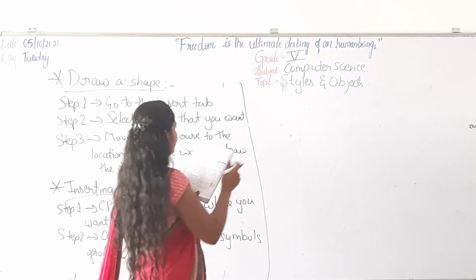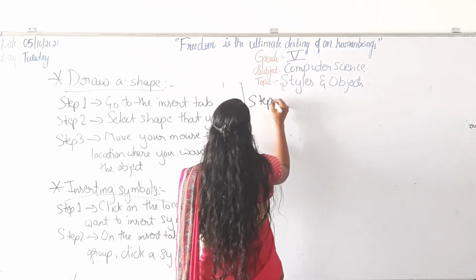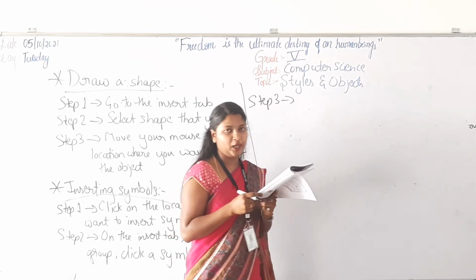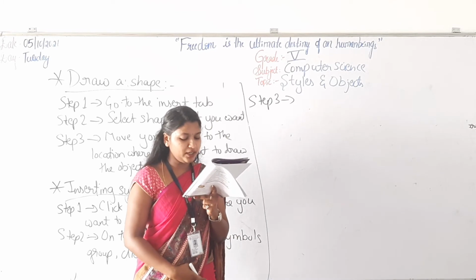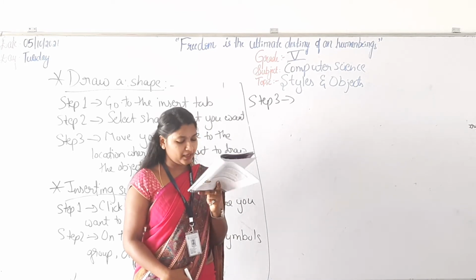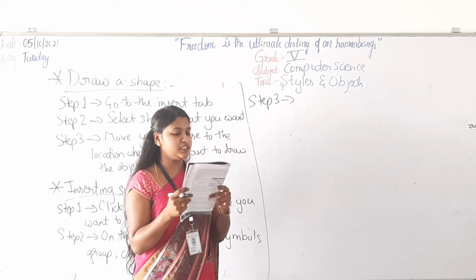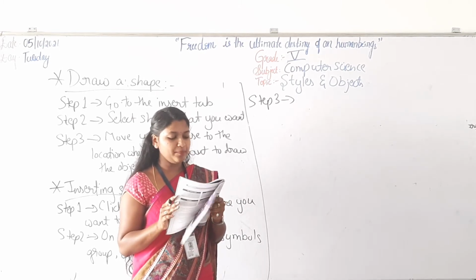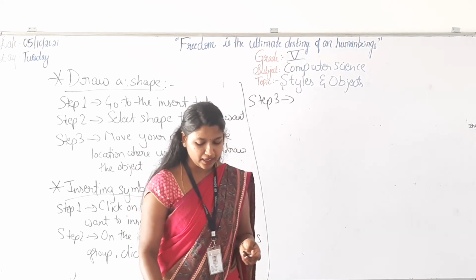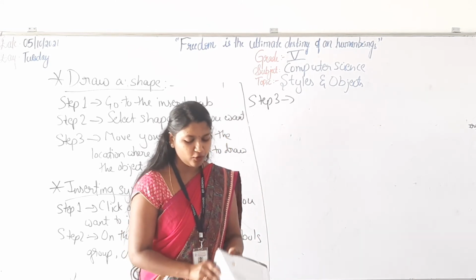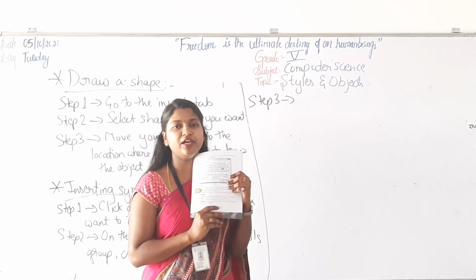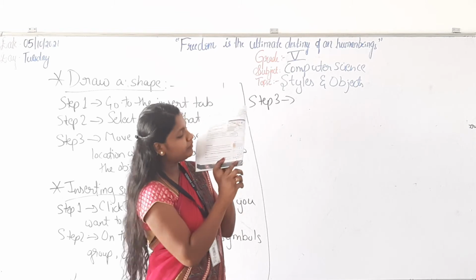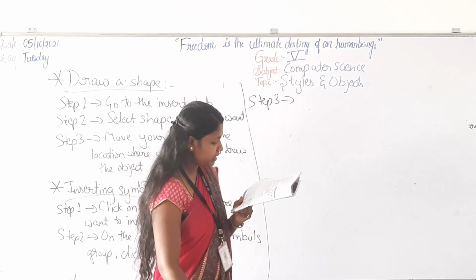After that, step 3 is click on the symbol that you want in the drop-down menu. Then, if the symbol that you want to insert is not in the menu, click More Symbols. In the Font box, click on the font that you want. Select the symbol that you want to insert and then click Insert. See Figure 4.4 here. Can you see this Figure 4.4? If there are no more symbols in Figure 4.3, see the next step.